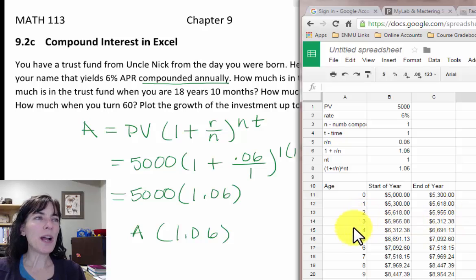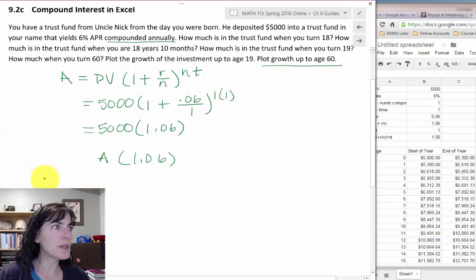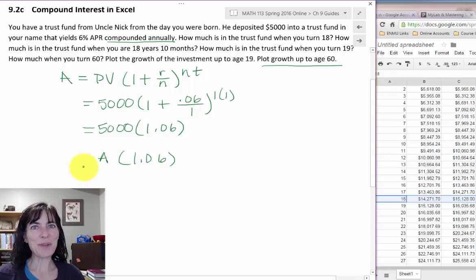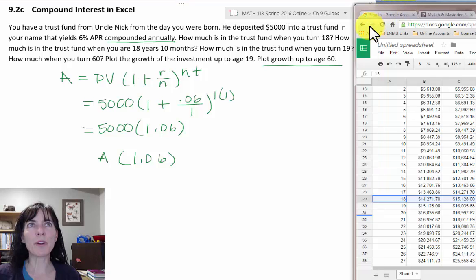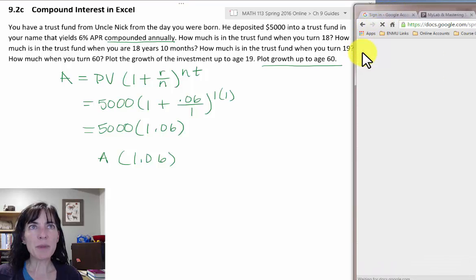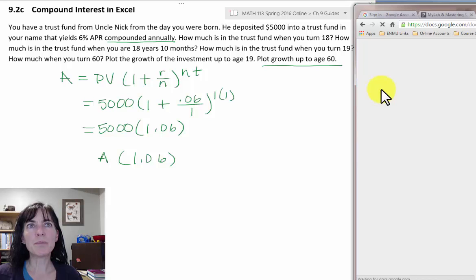And so I need to answer a couple of questions. And one of them was, how much is in the trust fund when you turn 18? I'm going to show you how to make your report because you need to make a report for your homework for this. So let me come in here and change to Docs, open a blank document.